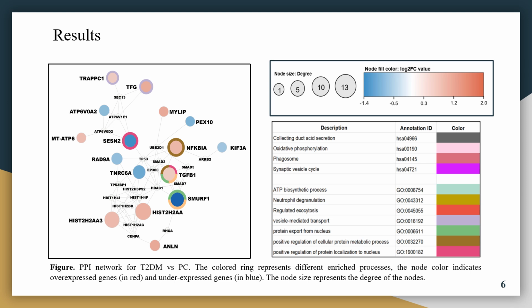So these are the pathways or processes that are enriched in this network, and all these pathways and processes are important for type 2 diabetes and pancreatic cancer. Some of these pathways are already reported in previous studies that are linked to type 2 diabetes and pancreatic cancer.